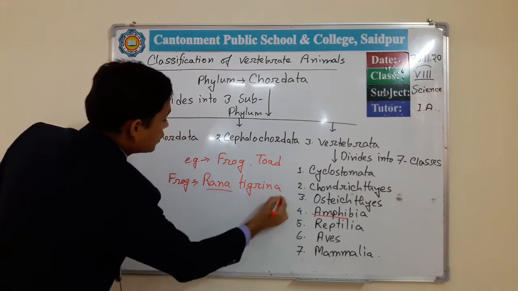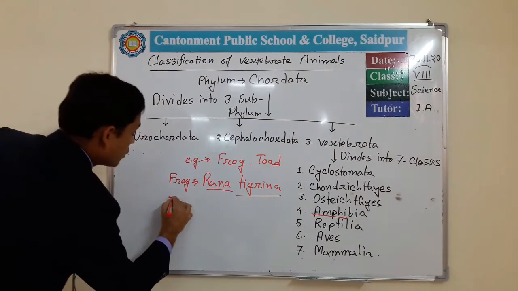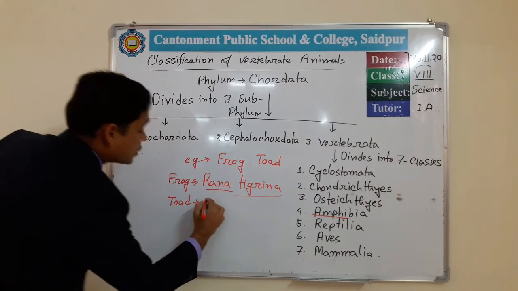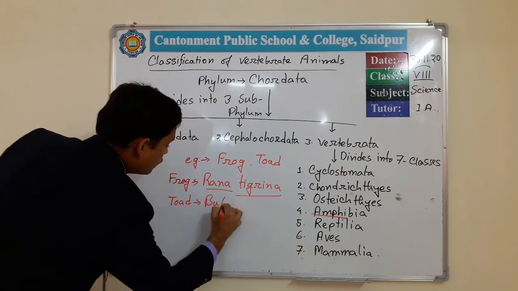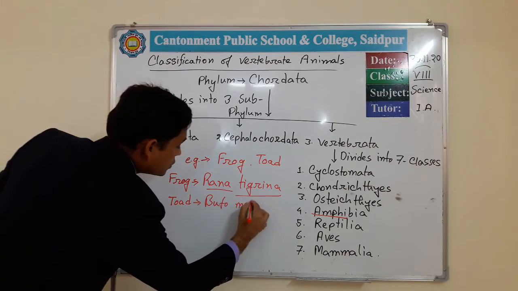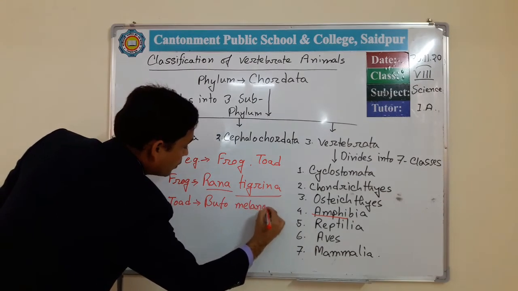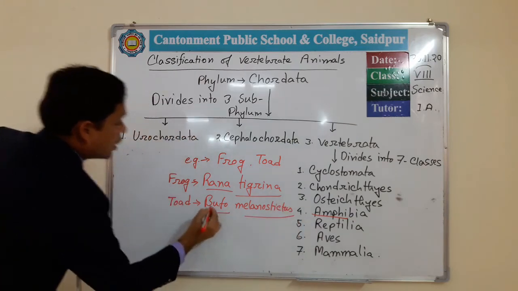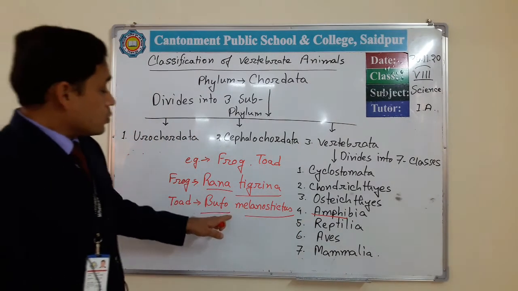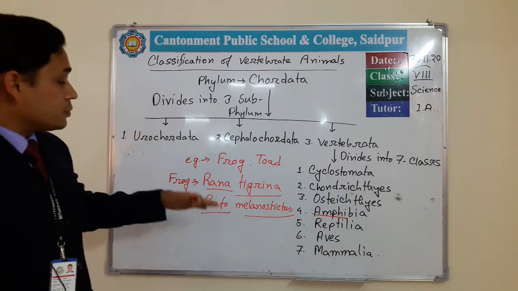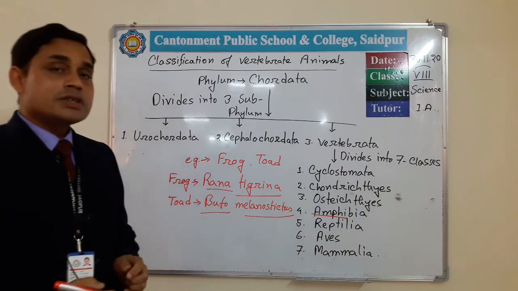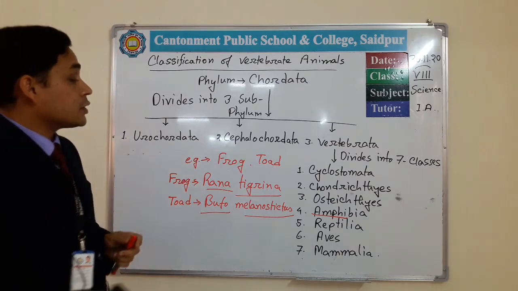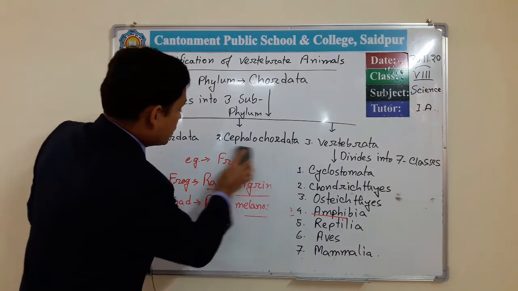And the scientific name of toad is Bufo melanostictus. We used this name before, but now it is Duttaphrynus melanostictus. That's all about the class Amphibia.